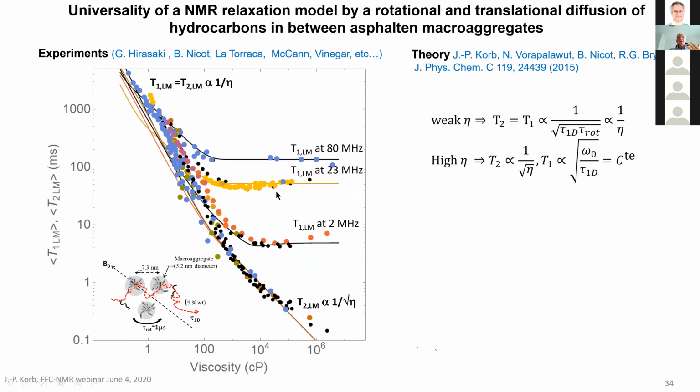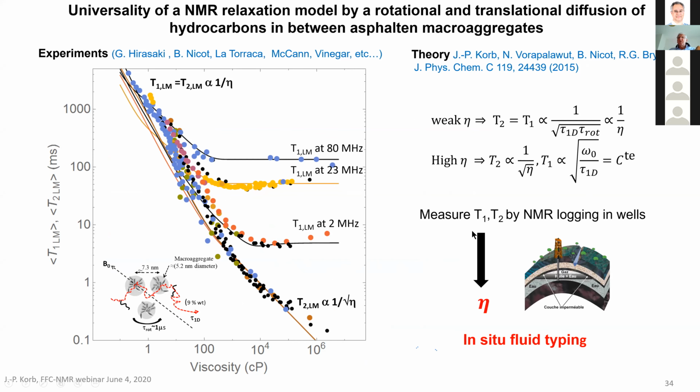With my theory, with only 2 parameters, tau m and tau s, I can fit the data and explain the system at weak viscosity or at large viscosity, and explain why you observe this plateau and the viscosity effect. That's important because you measure T1 and T2 by NMR logging in wells, and then according to this modeling, you can make an in situ fluid typing because the viscosity of water and oil are different.